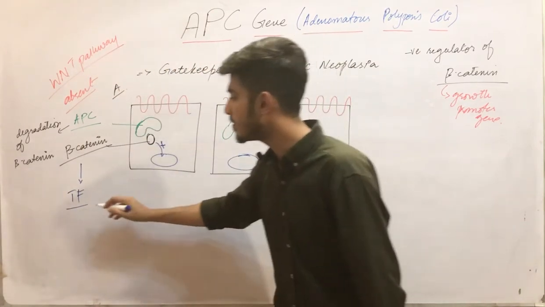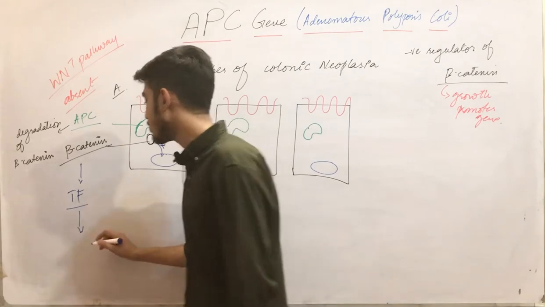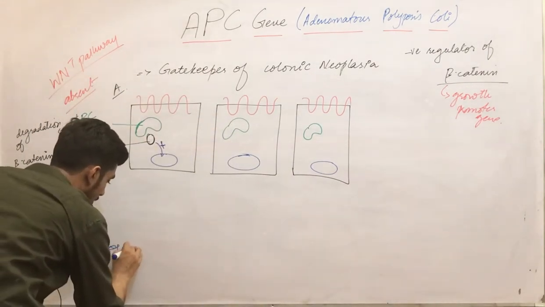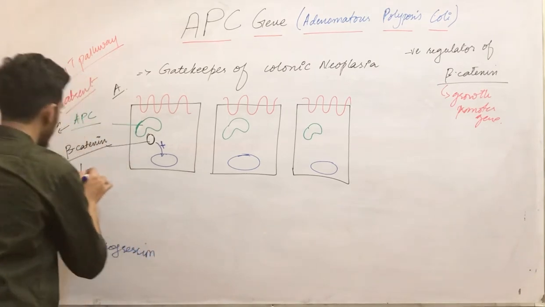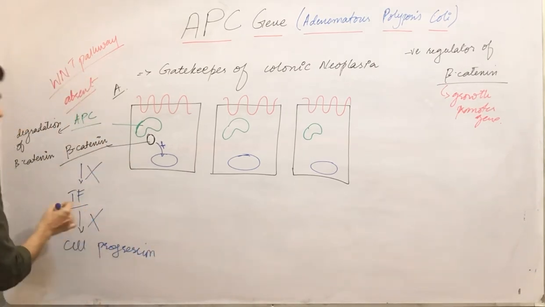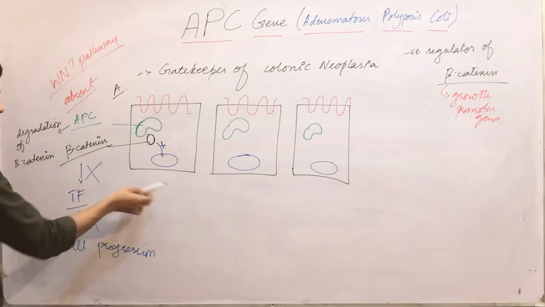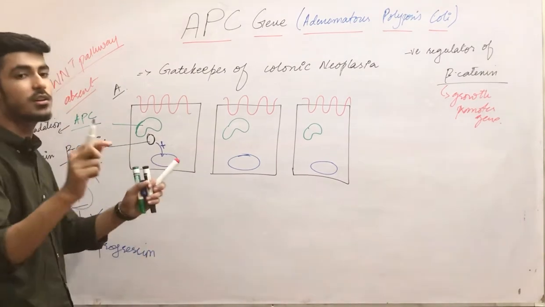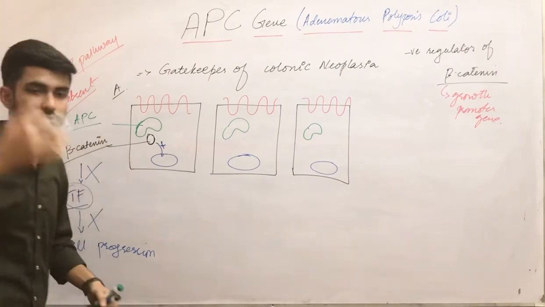When these are not activated, the cell cycle progression will not occur. Beta catenin will not move into the nucleus, transcriptional factors will not be activated, and the cell cycle will stop.